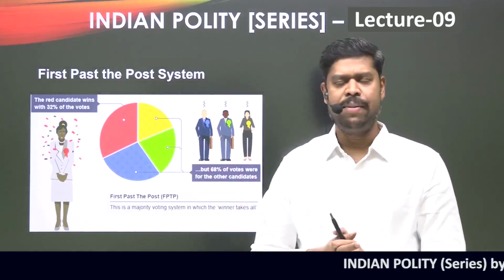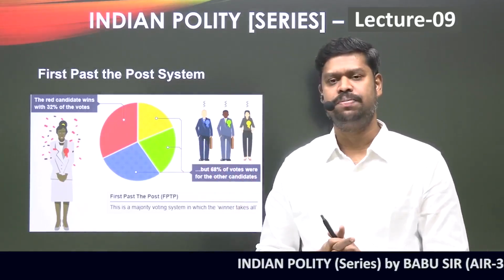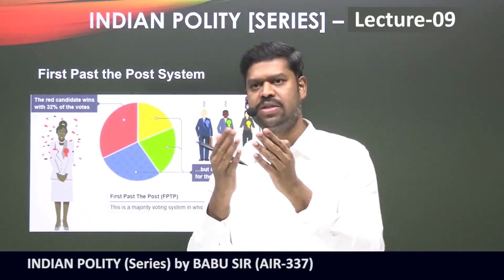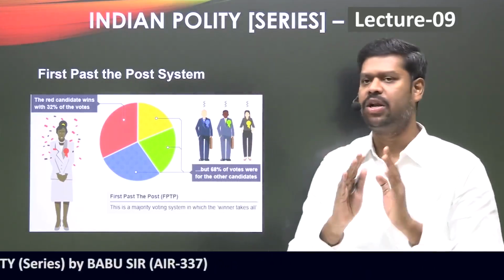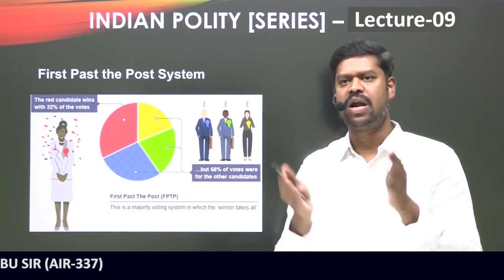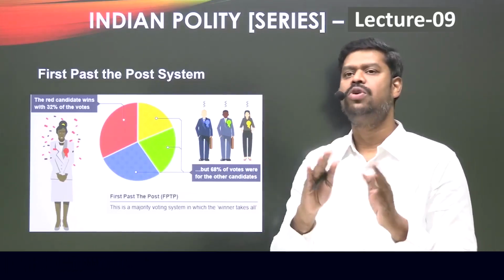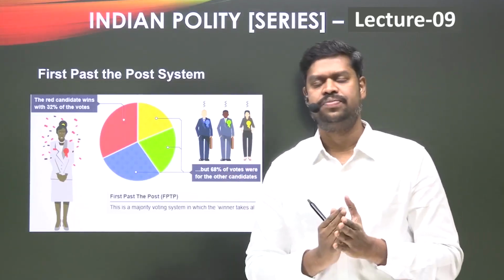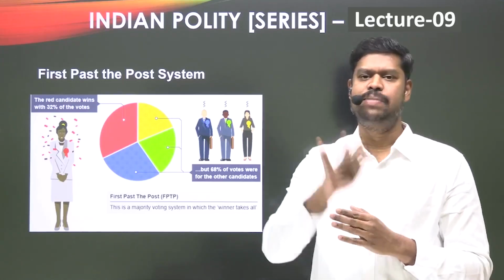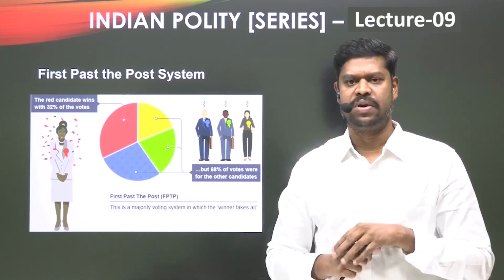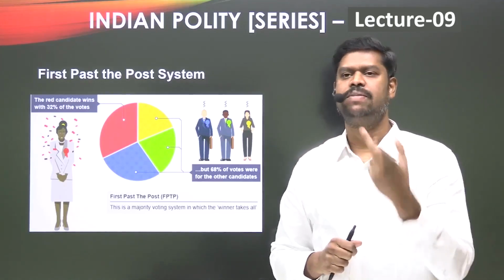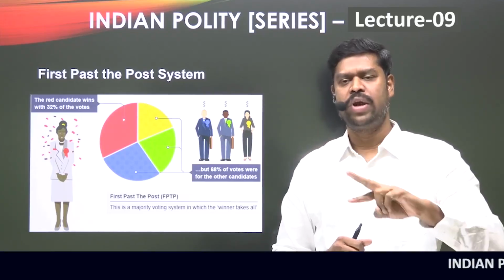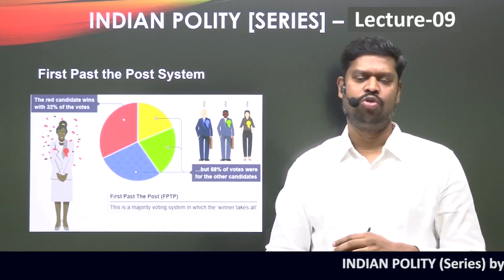Anyway, coming back to our understanding of the first past the post system. Suppose 4 candidates are contesting an election from a particular constituency, and let us assume there are 100 voters, and all 100 people vote. Who would be declared the winner of this election? Is it someone who gets a majority? The majority of 100 would be 51. Or is it someone who gets more votes than the other candidates?